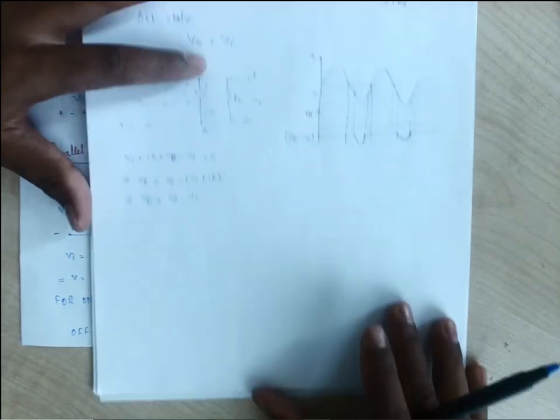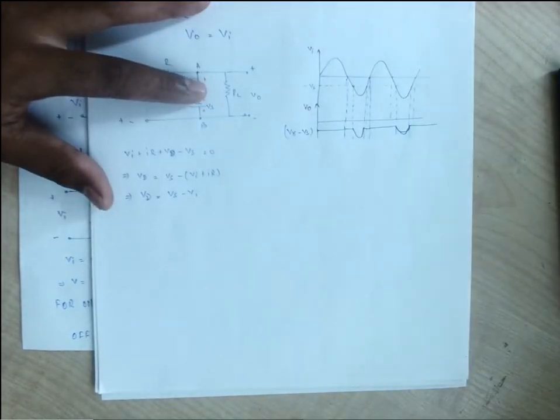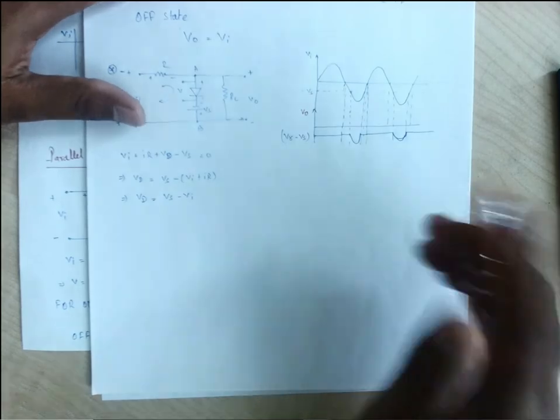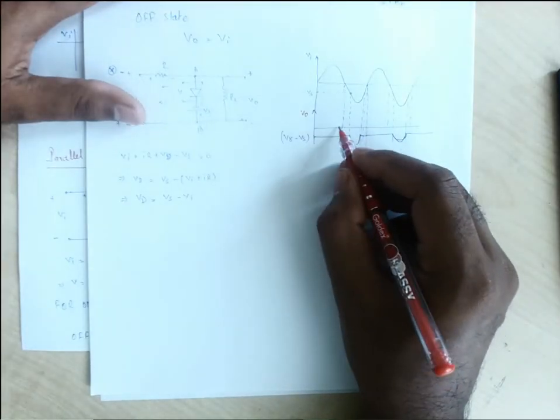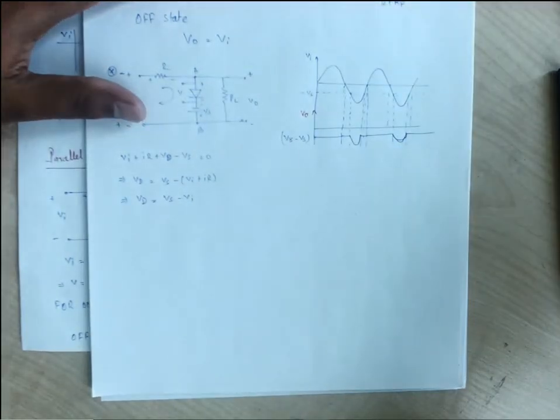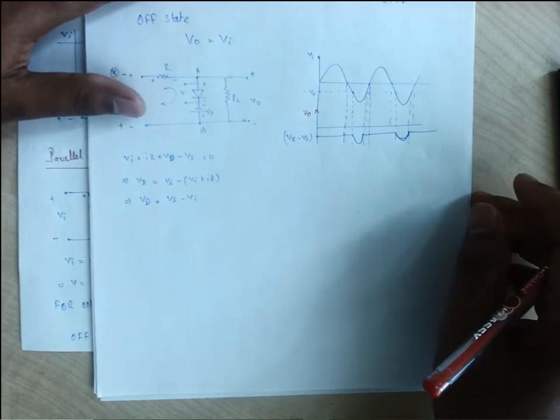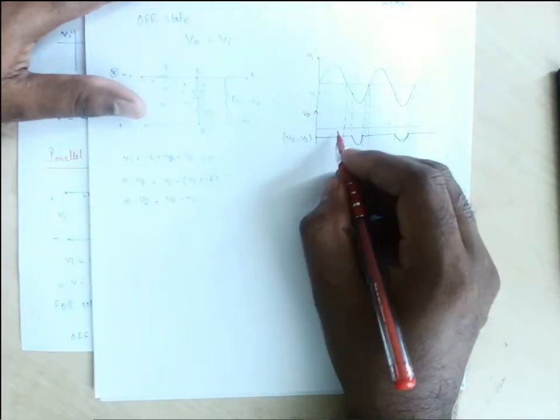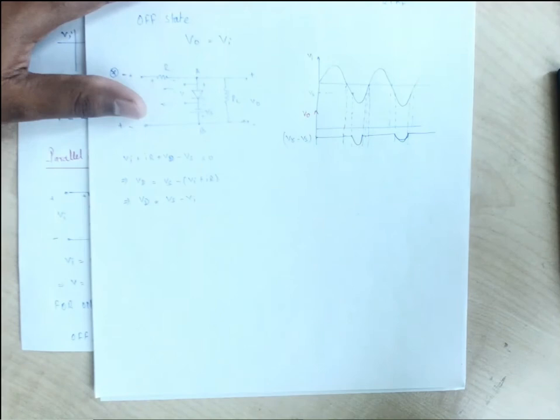Third circuit, that is the parallel circuit for the negative clipping. So it is also positive as well as negative clipping. That is the combinational clipping, we can say. The positive also gets clipped off, the negative also gets clipped off.